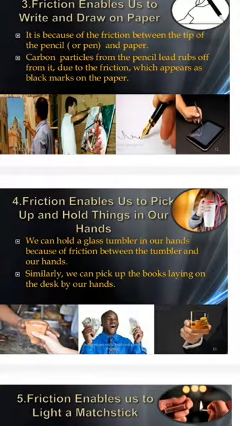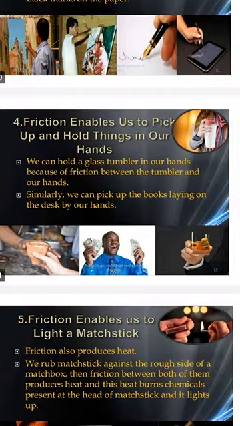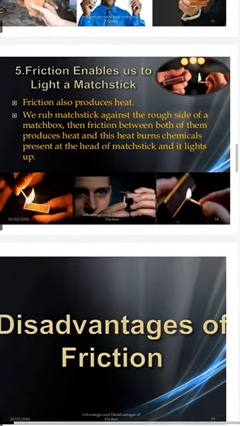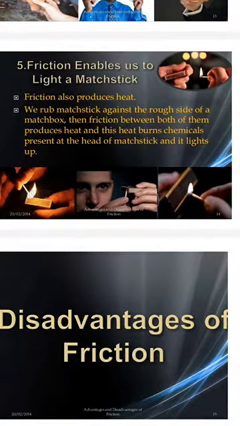Friction enables us to pick up and hold things in our hands, just like when we hold a pen or a bag. It is possible due to the friction between the object and the hand. Friction enables us to light a matchstick. Let us see, this is the matchstick. It is possible due to the friction between the surface of the matchbox and the matchstick. So these are the advantages of friction.